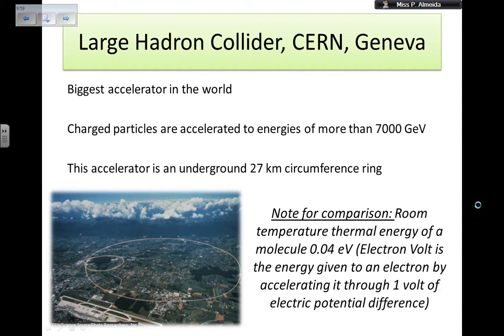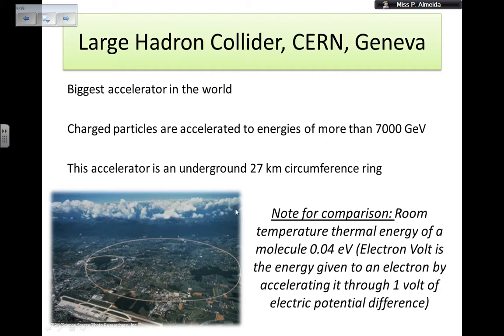Again, let's not even think about the TV now. Let's compare this one with the 50 giga electron volts for the one in California. This accelerator is underground, and this picture shows where it would be underground on a 27 kilometer circumference ring. That's the main ring. There are others as well, because we need to accelerate the particles in different stages.